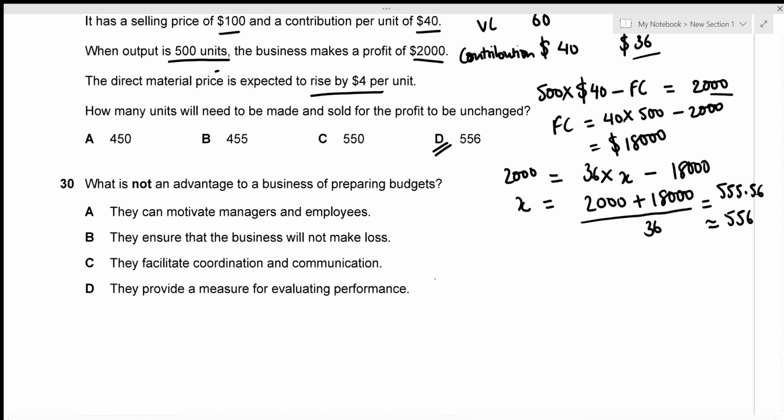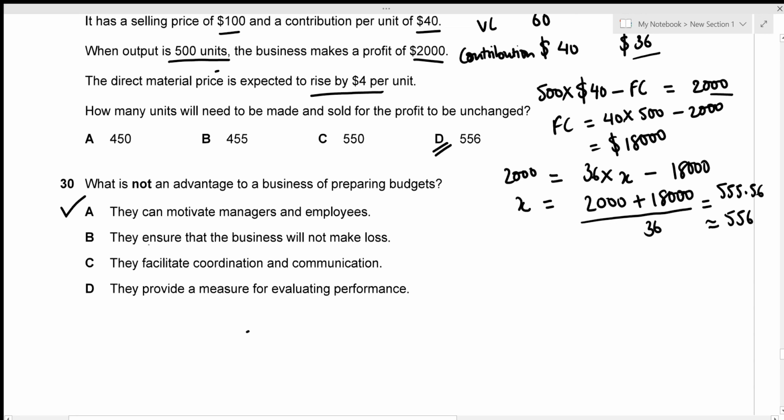Let's move on to the last question of this set, which is question number 30. Now, what is not an advantage to a business of preparing the budget? So we just need to figure out which one is the incorrect one. They can motivate managers and employees. This is definitely true. When you prepare a budget, you're setting goals for managers and employees, and when they have a certain goal that they need to achieve, it makes them motivated. So option A is actually an advantage.